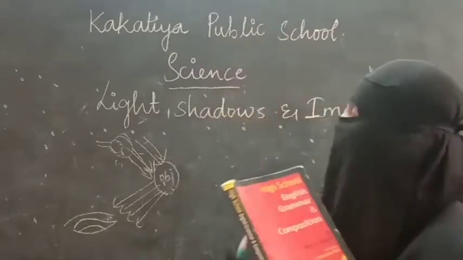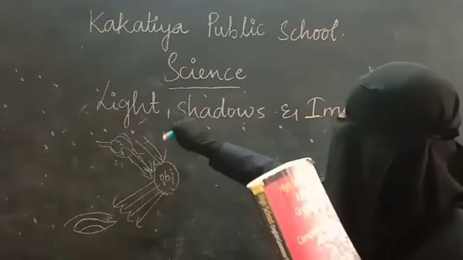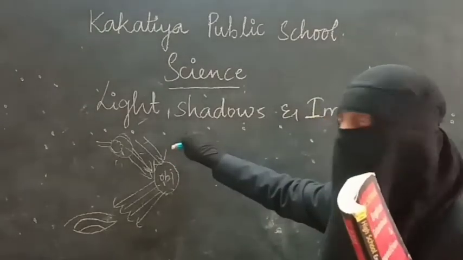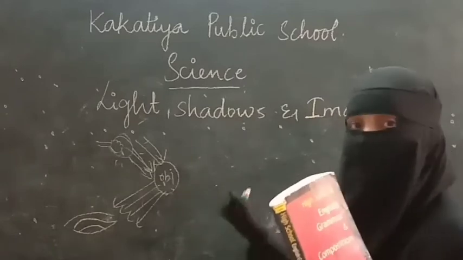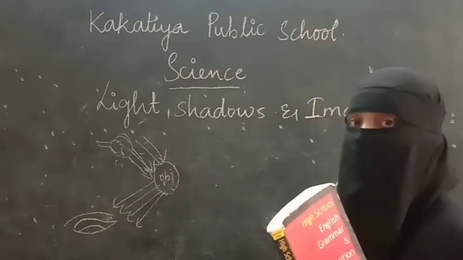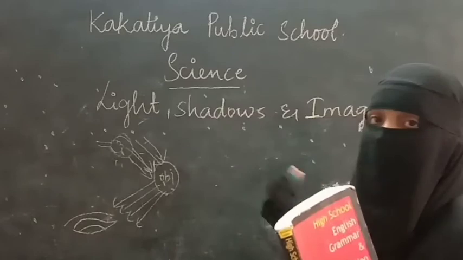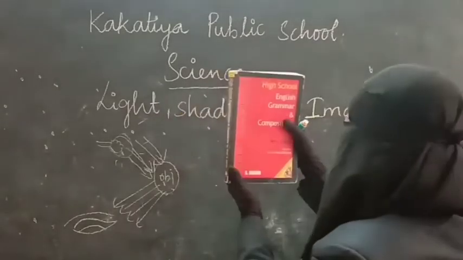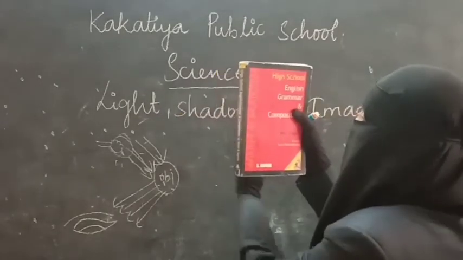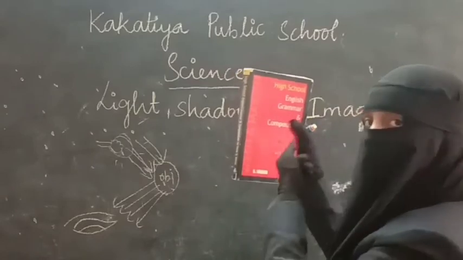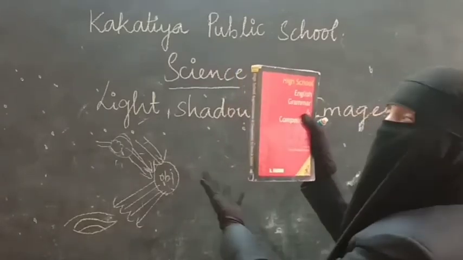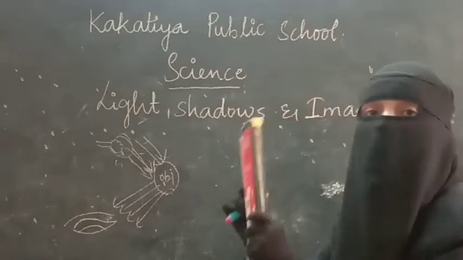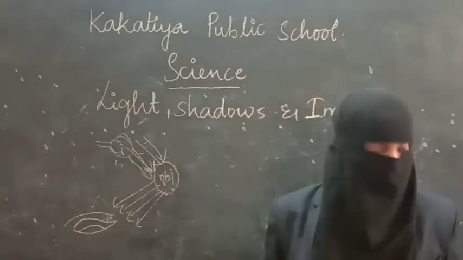For example, let us take this board only. Light rays are falling on the board. So from the board, the light rays are falling onto my eyes. So I am able to see what I have written. In the same way, now I am going to put an obstruction between the object and my sight. So what I am going to do? I am going to put this book. So light rays are falling on the book, but through the book they can't fall on my eyes. That means I can't see the things written here. If there is no obstruction, we can see the objects easily.